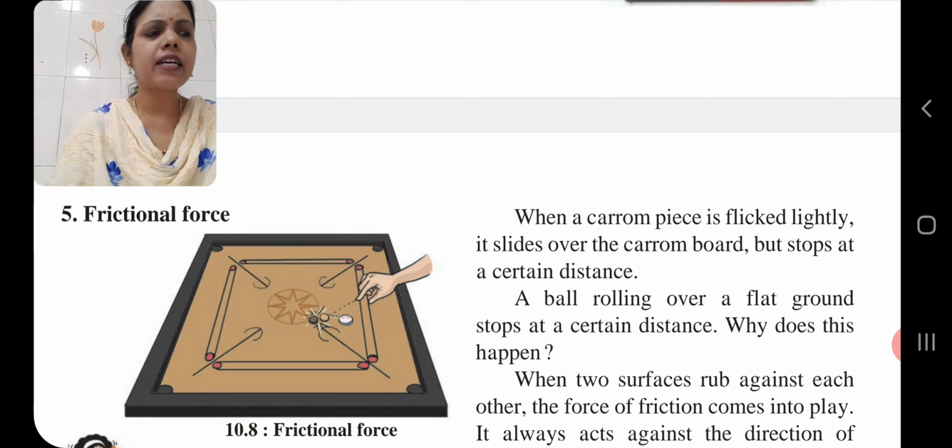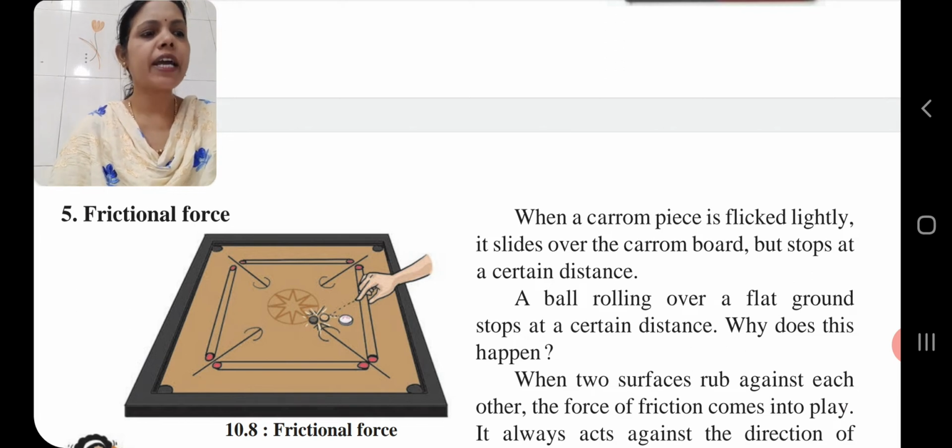Powder is sprinkled on a carom board. What happens? When powder is sprinkled on a carom board, friction between the coin and the board decreases, so that the coin can be pocketed easily.